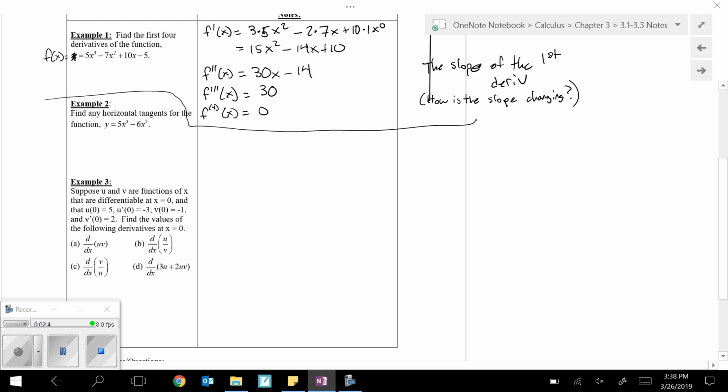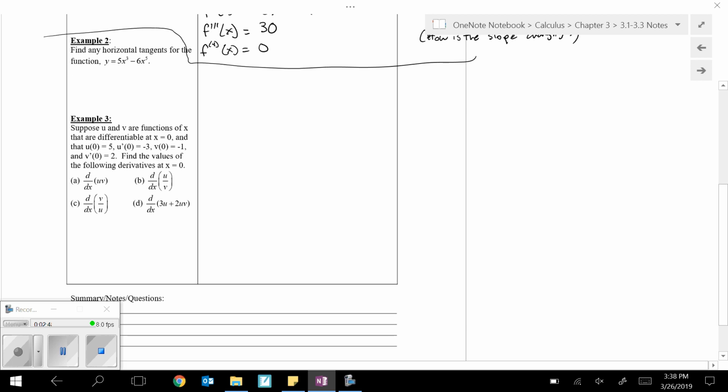In fact, I think we've got, nope, we don't have them for a couple sections. Oh well. Okay, second problem.